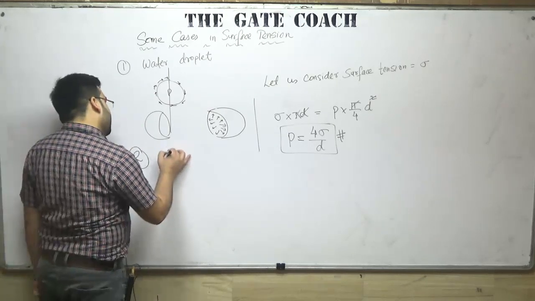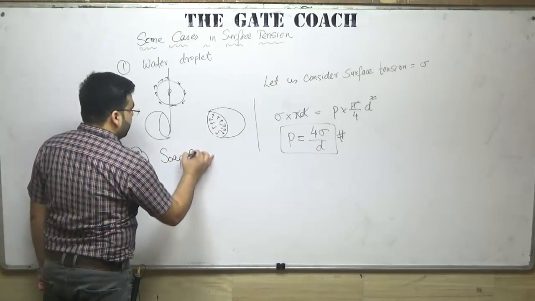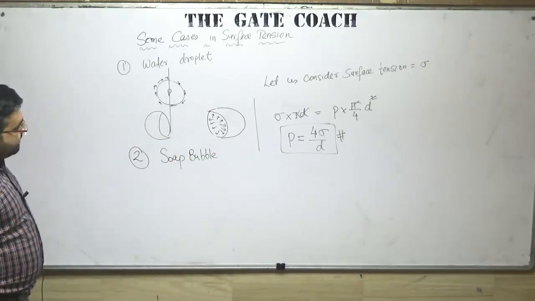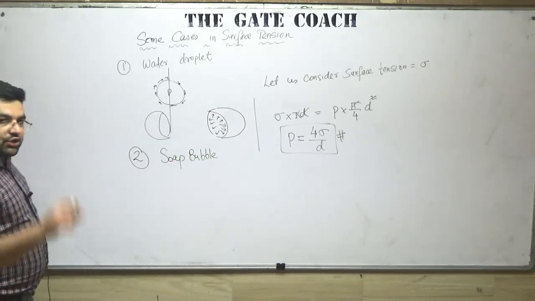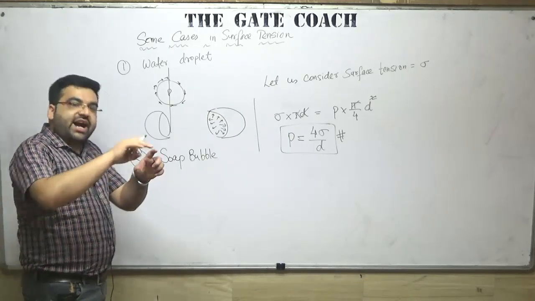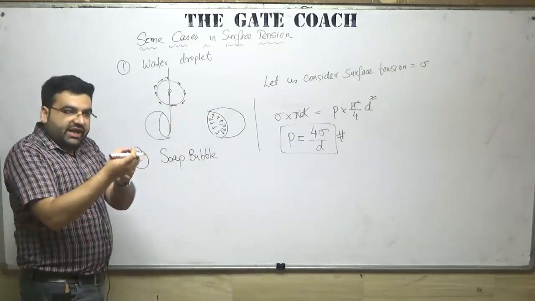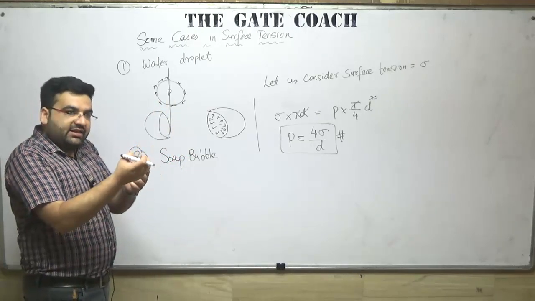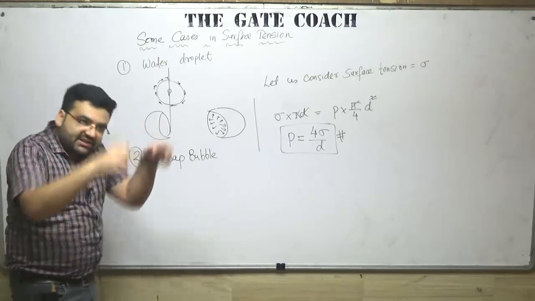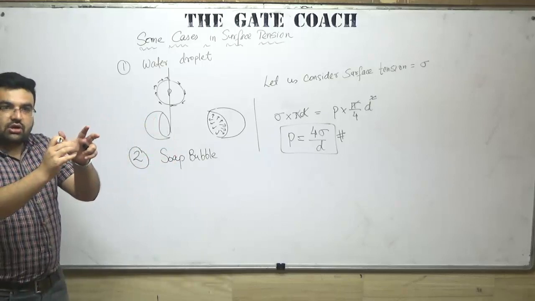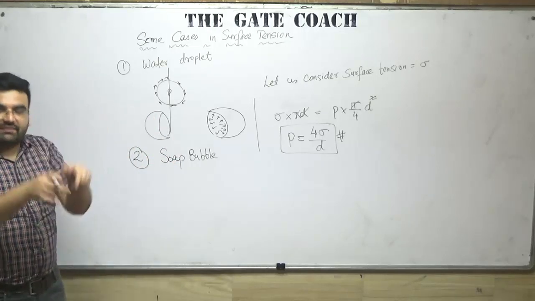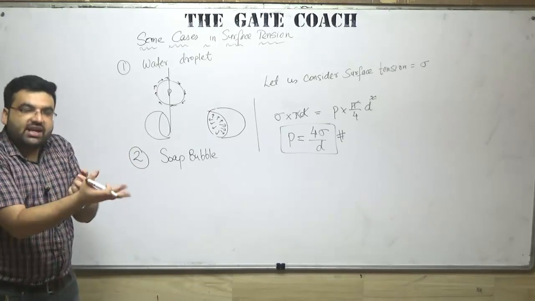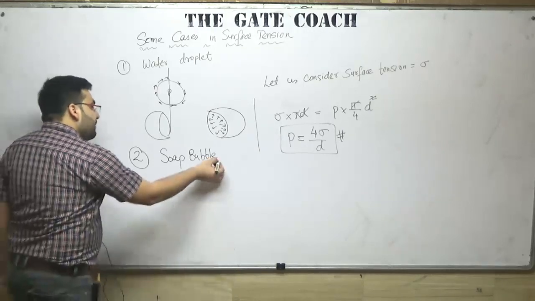Now let us consider a soap bubble. Okay, now what will happen to a bubble? A bubble has air inside it and air outside it also. But if the pressure of the air inside is very high, the bubble will burst, and that bursting is counteracted by the surface tension. So what is the counteracting force? That is the surface tension. Surface tension is trying to make sure it does not burst, and if the internal pressure is very high, it will burst. Clear?